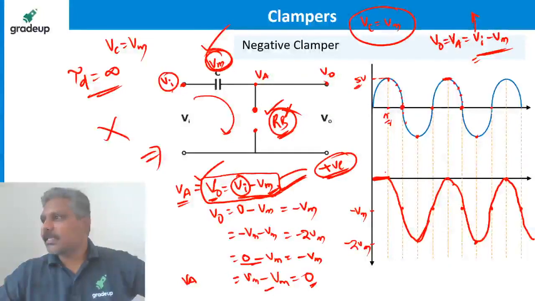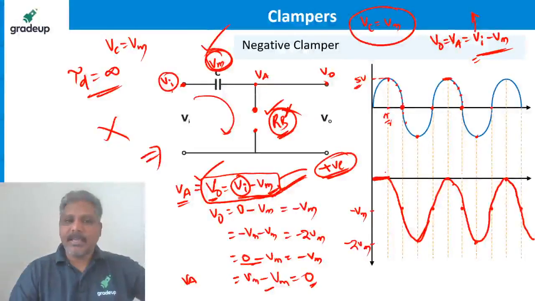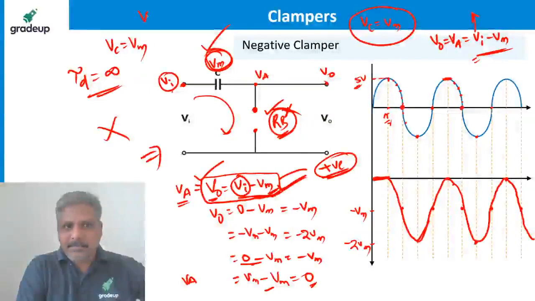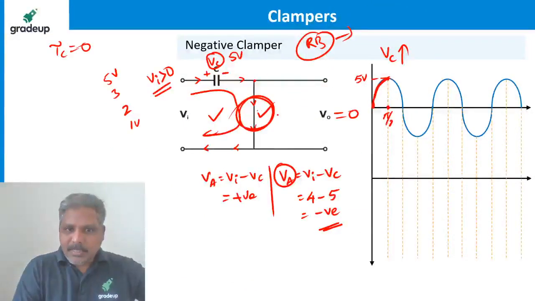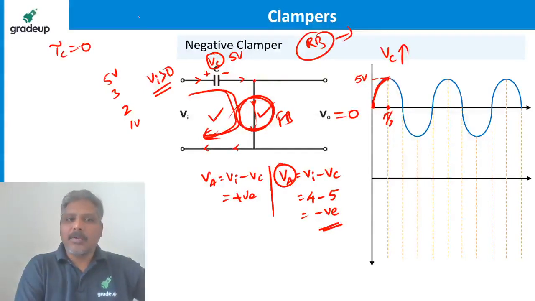Sir, if Vc is always increasing proportional to Vi, then Vi minus Vc is always 0, then Va will also be 0. Can we consider it forward biased? Listen carefully, this is the point. The capacitor voltage becomes Vi only when the diode is forward biased. If the diode is not forward biased, the capacitor voltage cannot follow. Unless the diode is forward biased, the capacitor cannot charge to some voltage. How much? It is equal to Vi till pi by 2 radians.